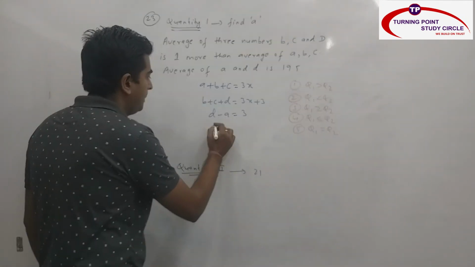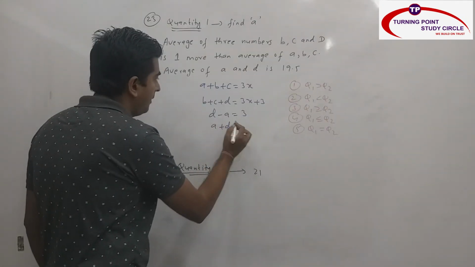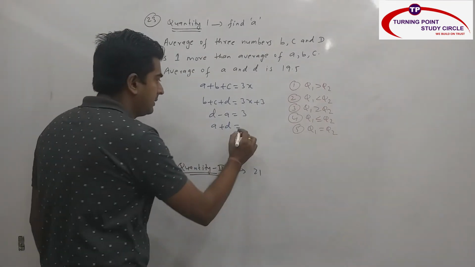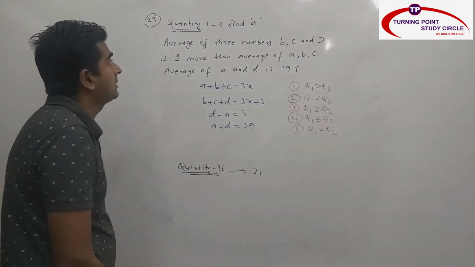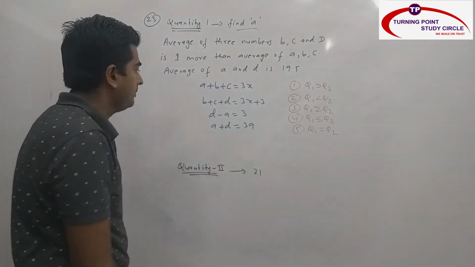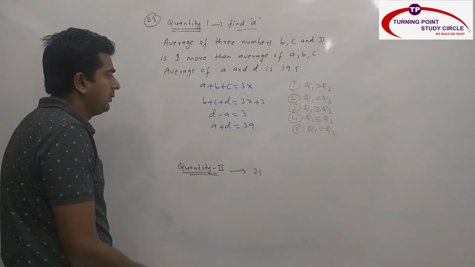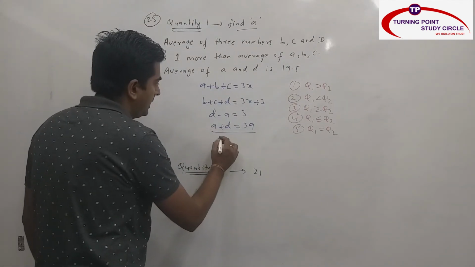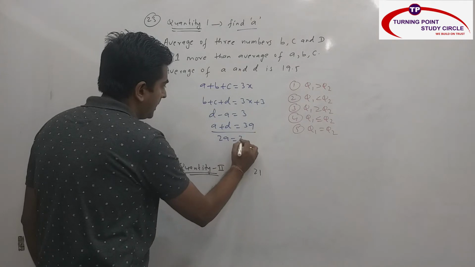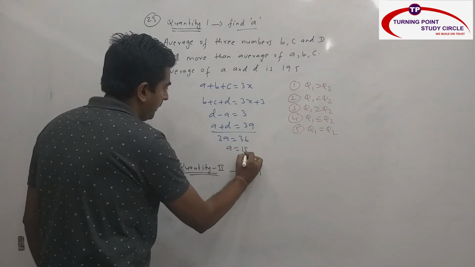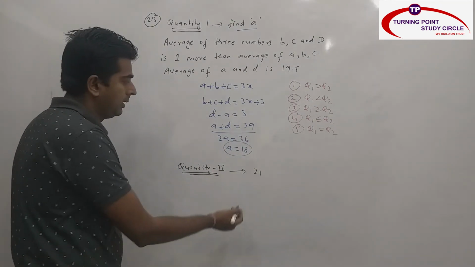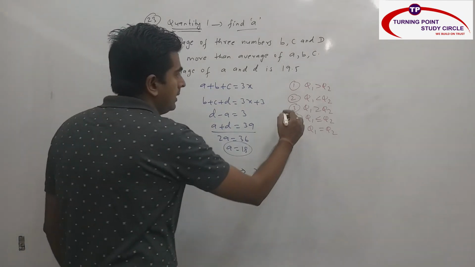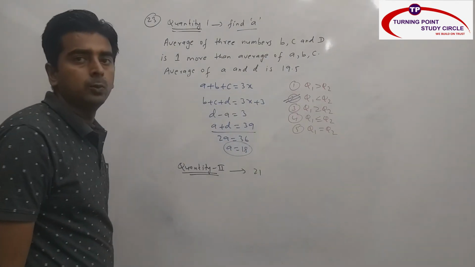Then they have given you A plus D, whose average is 19.5, so the total is 39. Now what are they asking? Find A. That means if you subtract here, what will you get? 2A is nothing but 36, A is nothing but 18. And quantity 2 is 21, so what is my answer? Q1 is less than Q2.